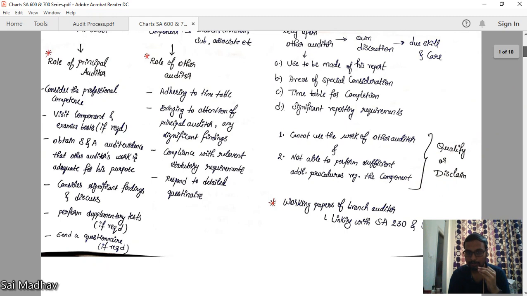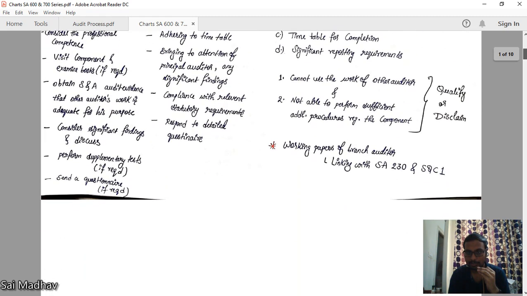Now, this is the overall SA 600. In this, there is an important question regarding working papers of the branch auditor. See, we have discussed in SA 230 and SQC 1: who is the owner of working papers? The auditor is the owner of working papers, right? There is a question that the principal auditor wants to see the working papers of the branch auditor. Whether he can do so or not is the question. The answer is no. Working papers are the property of the auditor himself. Okay? He need not share with others. You should link this question with SA 230 and SQC 1 and write the answer.